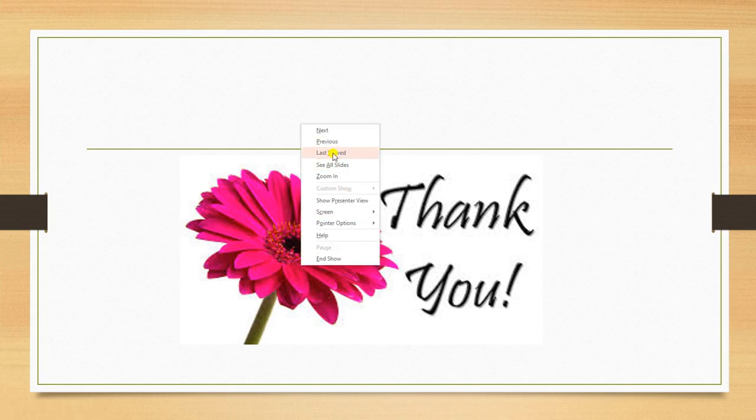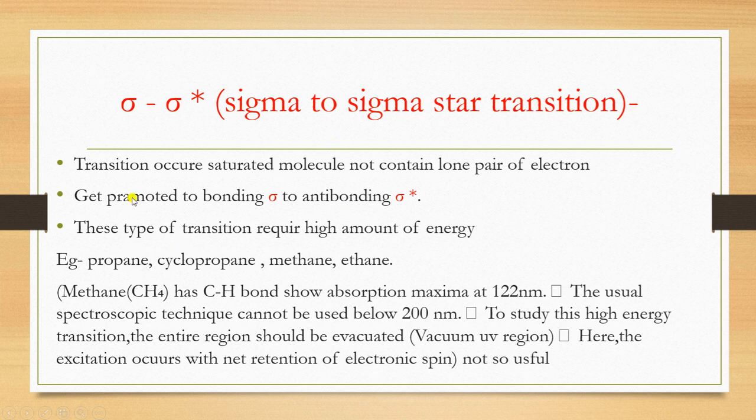In the case of methane, the sigma to sigma star transition is very high energetic, and the energy lies in the vacuum region.